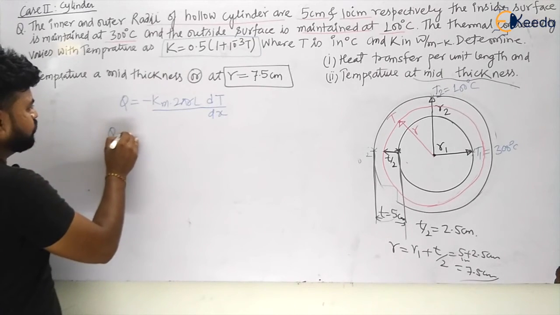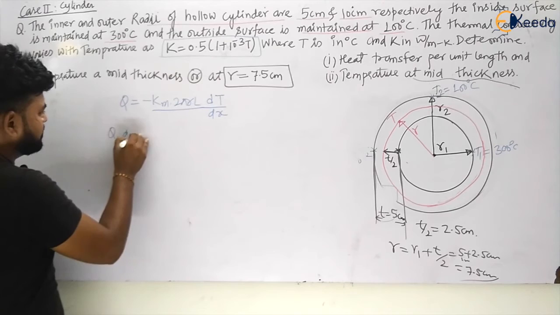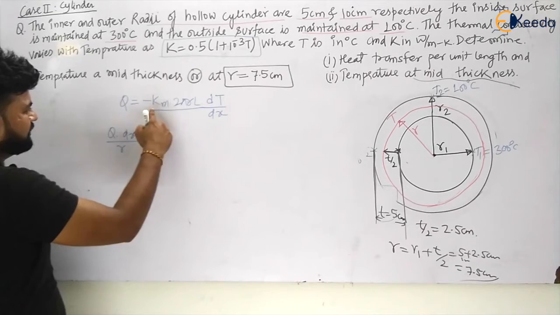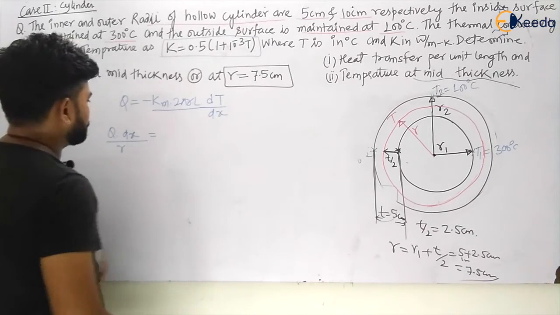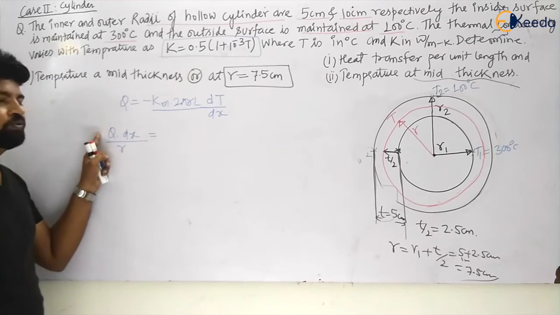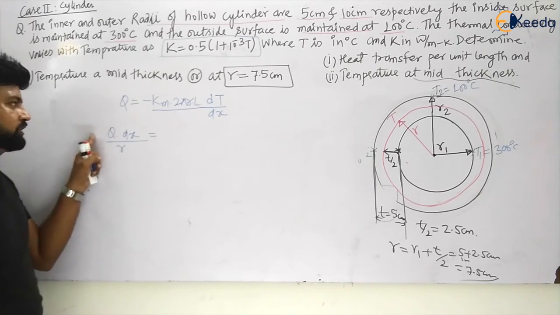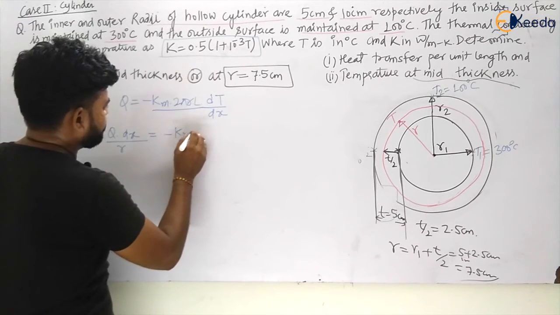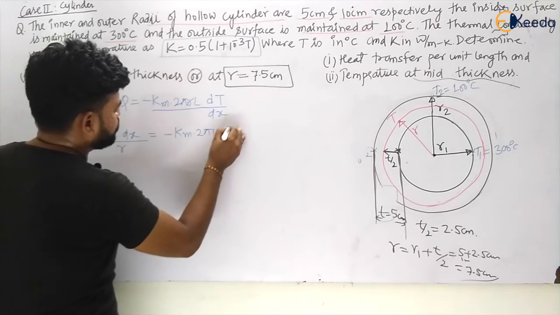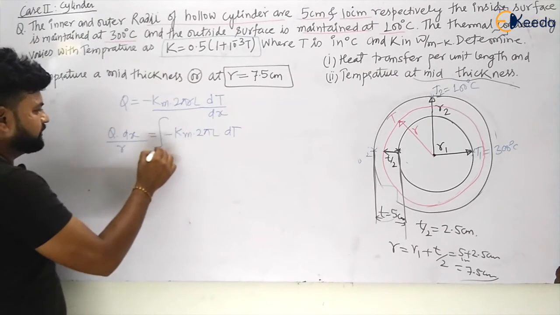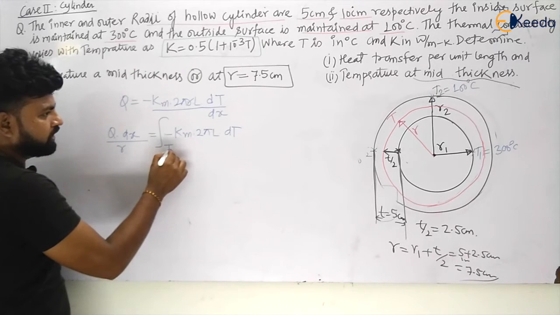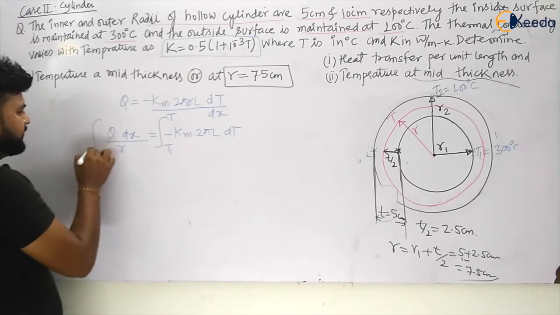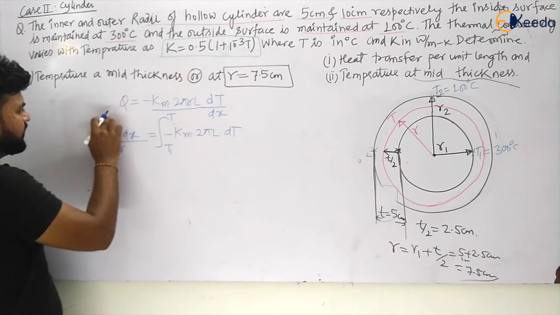You can also calculate heat transfer Q directly from this integration. This will become minus Km into 2 pi L into dt. Let us integrate from T1 to T, and from R1 to R, which we have to calculate.